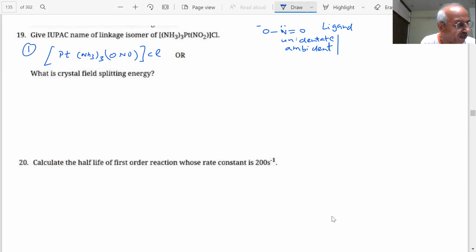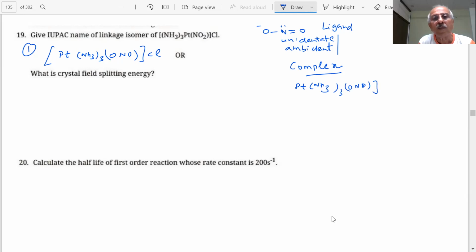And what is the IUPAC name of this, student? IUPAC name will be triamine. What type of complex is this? How do I name the complexes? It is a cationic complex. That means Pt NH3 3 ONO plus and Cl minus. This is a cationic complex, student. The name of the platinum will remain as platinum. If it was anionic, then platinate.